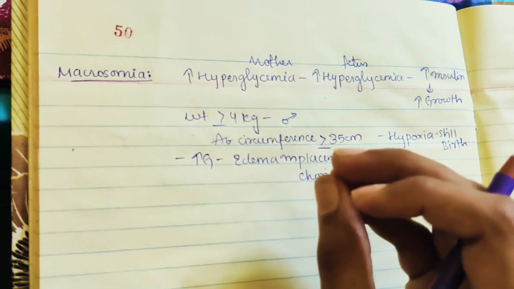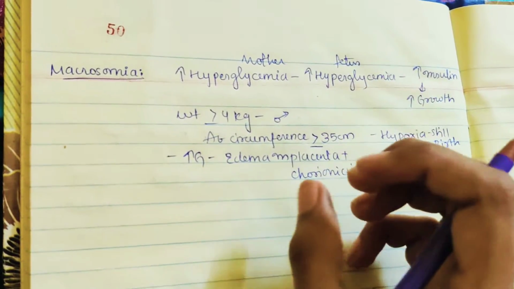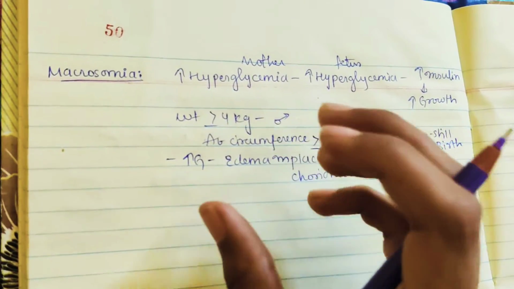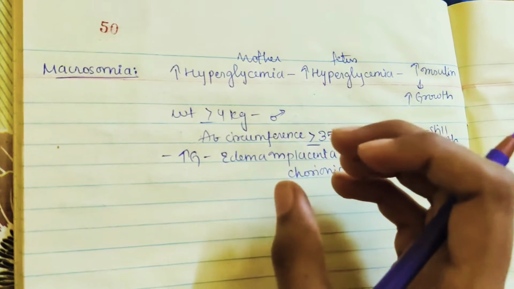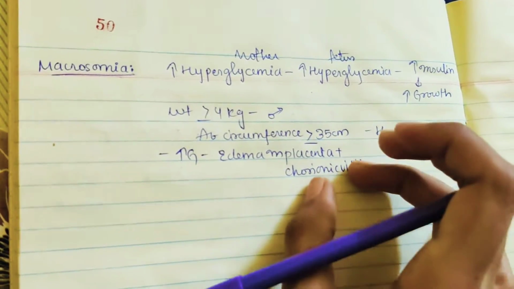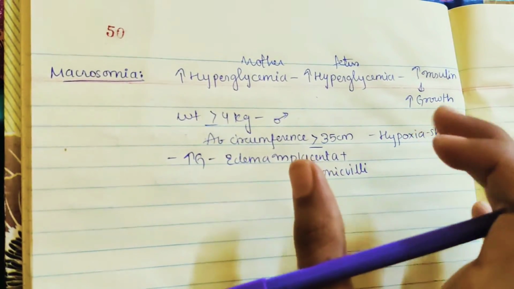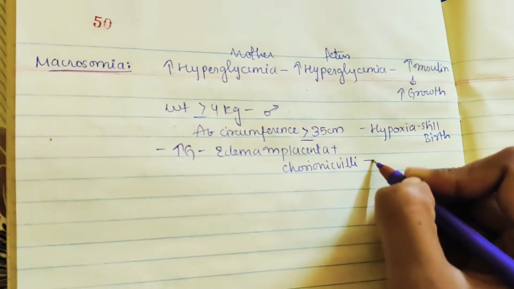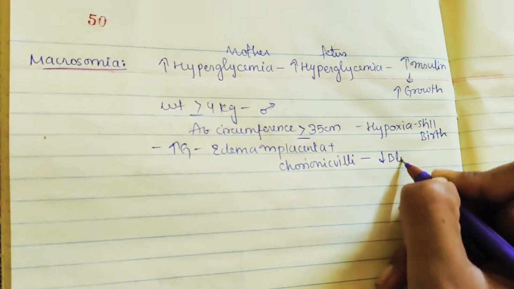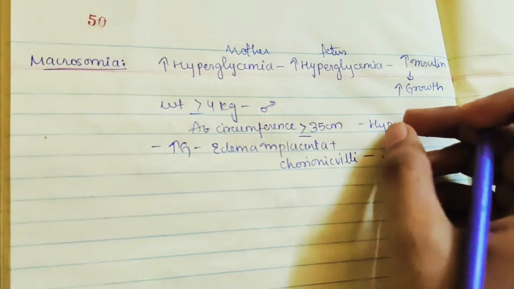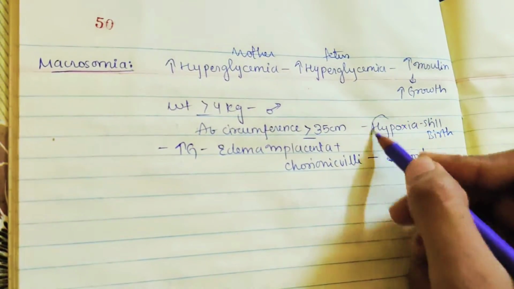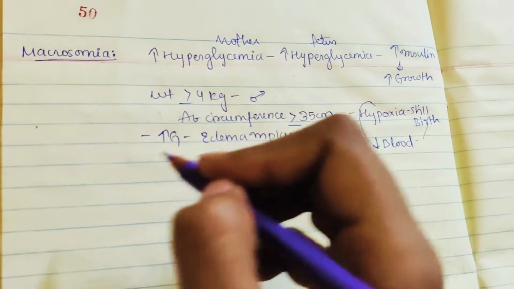This is also called hydropic edema, because more water enters the placenta due to more glucose in a diabetic mother, leading to hydropic placental edema, and also edema in the chorionic villi. Because of this edema, less blood reaches the fetus. As we know, when the blood reaching the fetus is low, the oxygen reaching the fetus is also low. So this is also one of the reasons for stillbirth.